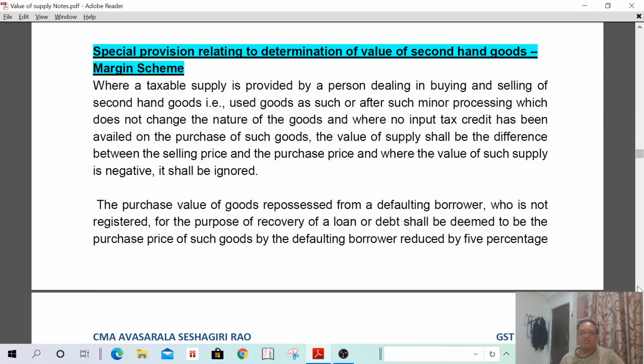Where the value of supply is negative, it shall be ignored. That means I buy a car for 5 lakhs and I sell the car for 4,90,000. It is a negative. In such a case, it shall be ignored. The value of supply shall be ignored. If it is positive, it shall be taken as the value of supply. Understand? Next.